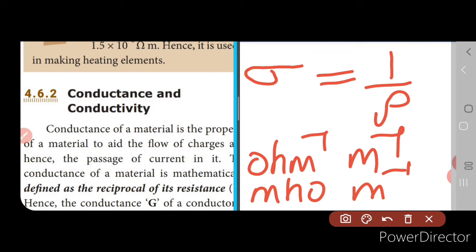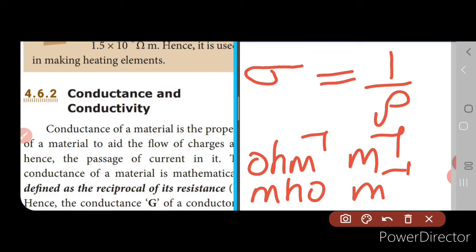Now the non-conductors are called insulators. They do not conduct electricity, and they have high resistivity. For example, glass, wood, rubber. So these are some other materials which are called non-conductors or insulators. Now conductivity is more for conductors than insulators, but resistivity is less for the conductors than the insulators. So this is how it is related.